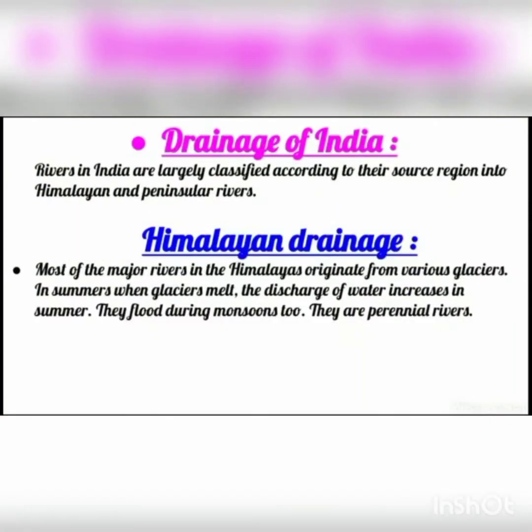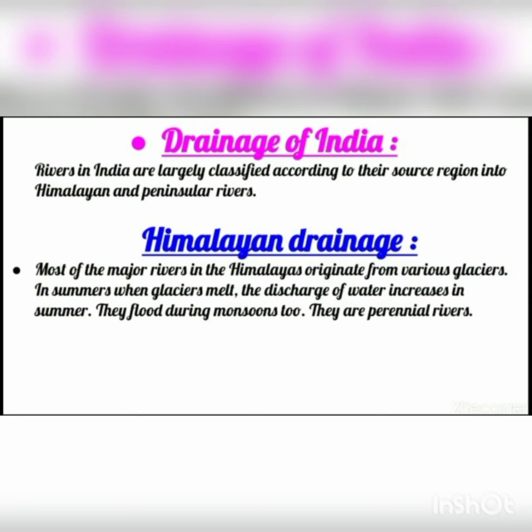Next we are going to study about the drainage of India. Rivers in India are largely classified according to their source region into Himalayan and peninsular regions. So two sources are there: one is the Himalayan rivers, another is the peninsular rivers.